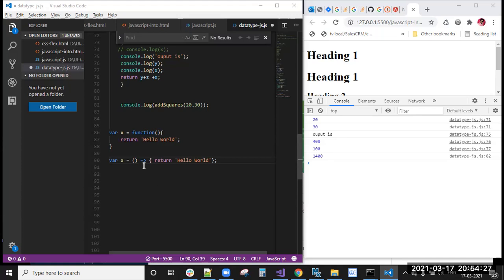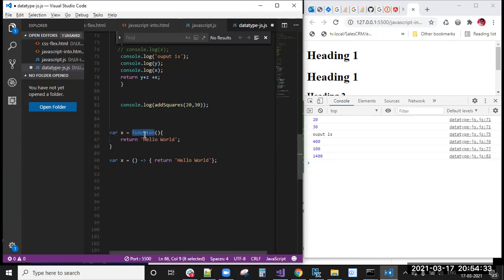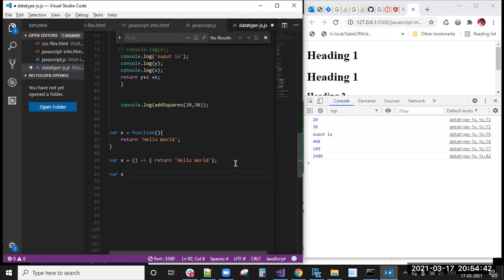So this is the first step. What I have done here is, the function keyword is there, right? This function I have removed. Where x equal to function of return hello world. The next step is where x equal to arrow. It is following the arrow syntax, and because of this, these functions we call arrow functions.